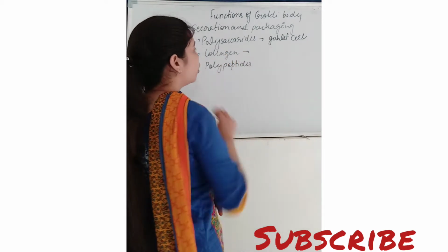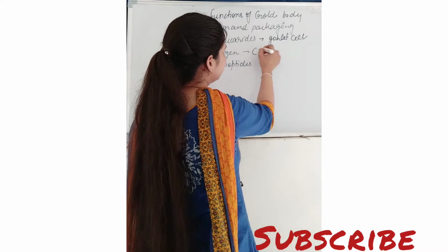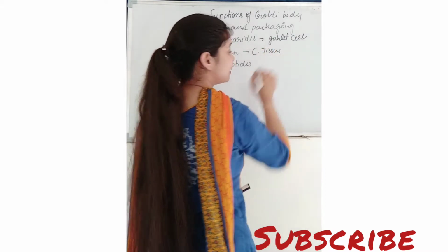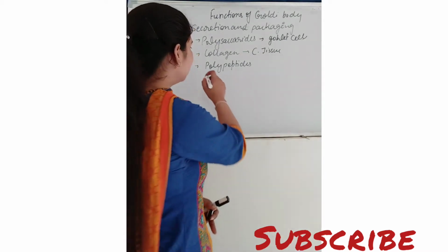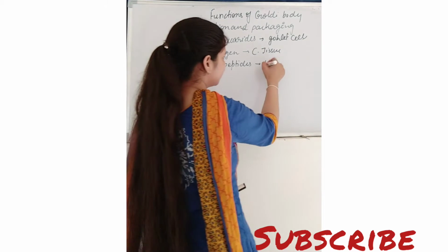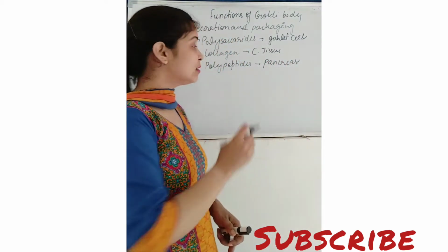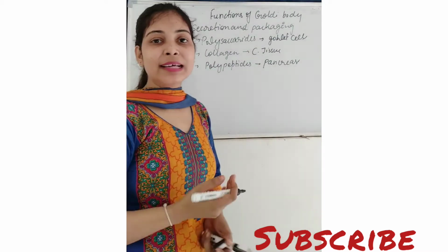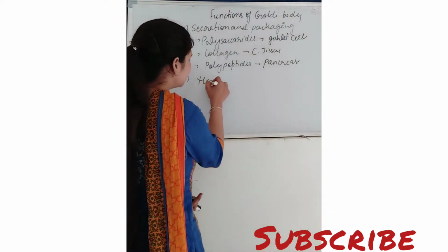Another one is collagen. Collagen is secreted in case of connective tissue. Right? The cells which are present in the connective tissue, they secrete collagen. And the next one is polypeptides in case of pancreas. Right? In case of pancreas, the polypeptides are secreted. Right? Next one is hormone secretion.